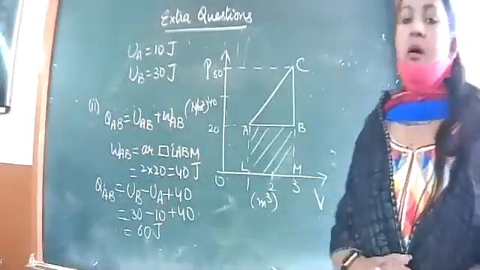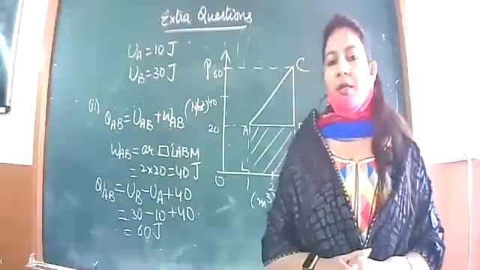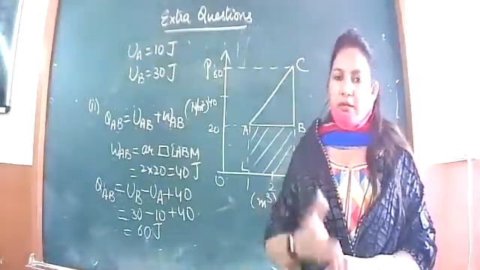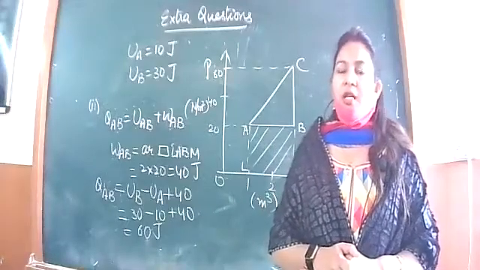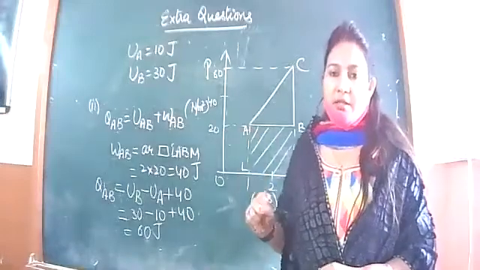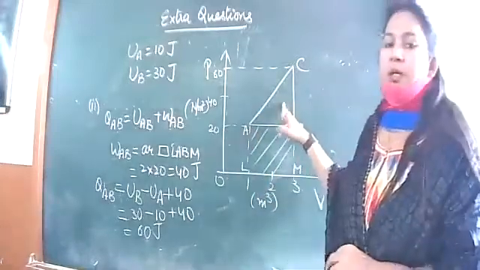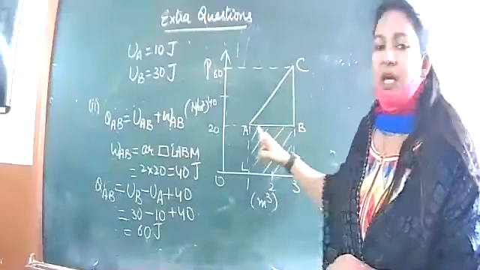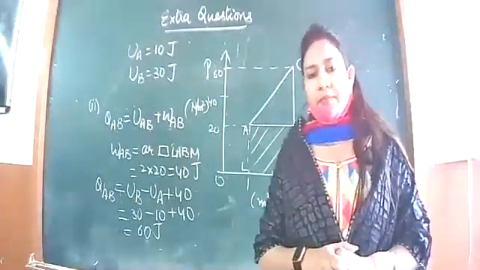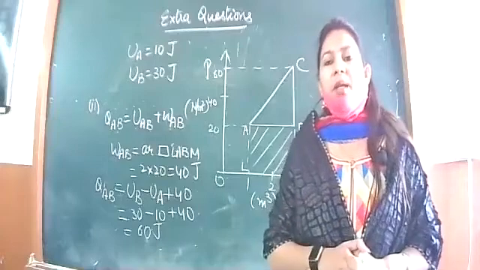See that carefully. This way we can solve these types of numericals. So always remember how we can calculate work done in a PV diagram by calculating the area under the graph. Suppose I tell you to calculate the amount of meaningful work done in this case. When we have a closed loop, then the area of this loop, the area of this triangle ABC, will give us the meaningful work done. What do we mean by meaningful work done?